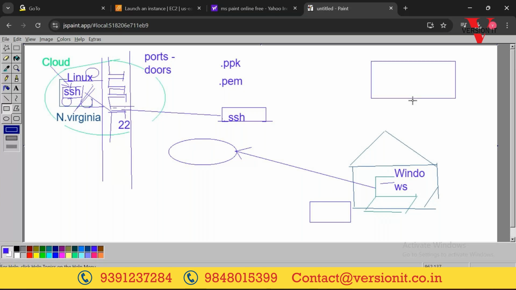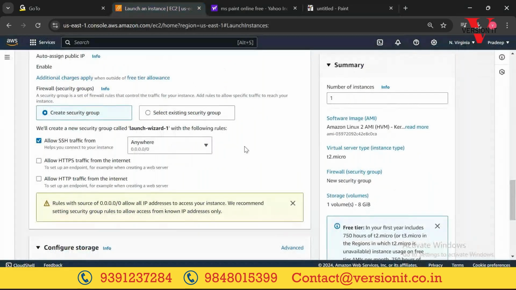Which users do you want to give access to, that we need to mention in these security groups. Server side you open port number 22, allow SSH traffic, but from which machines do you want to allow login? For now, anywhere: anybody who has the username and private key can log in, the key which we have downloaded.